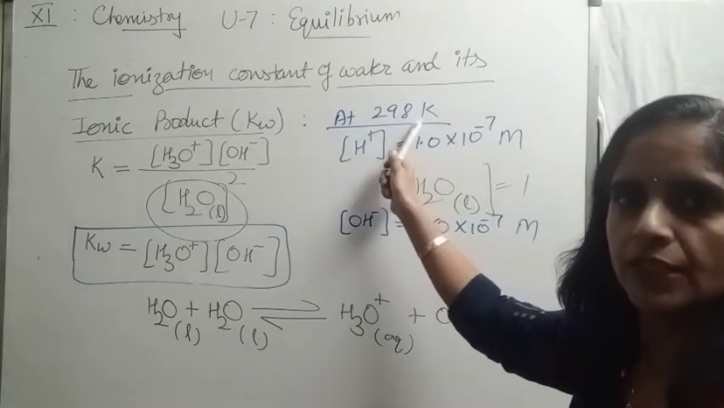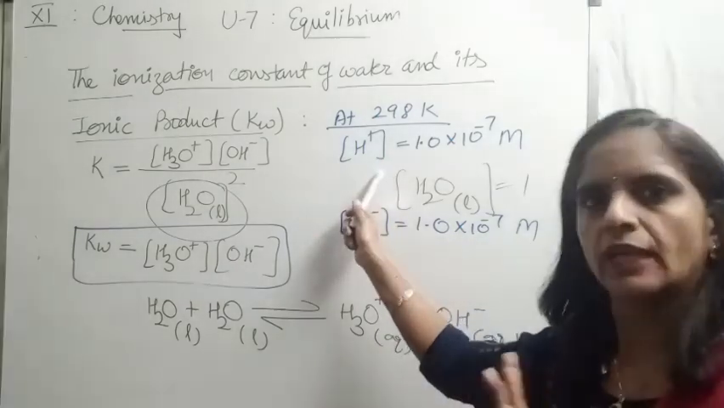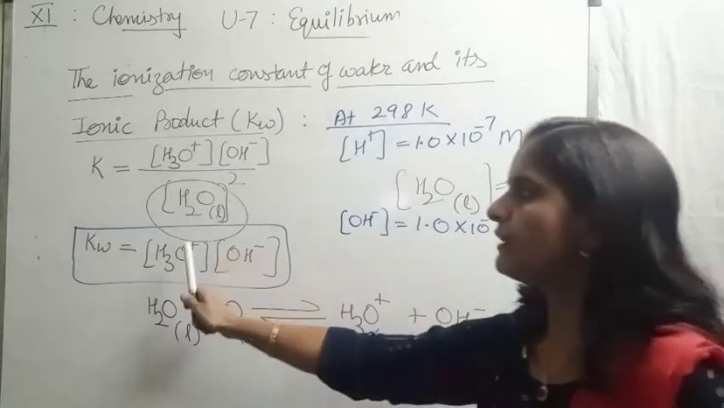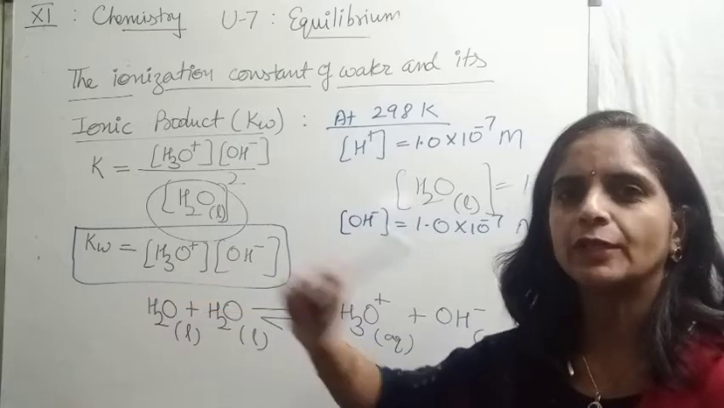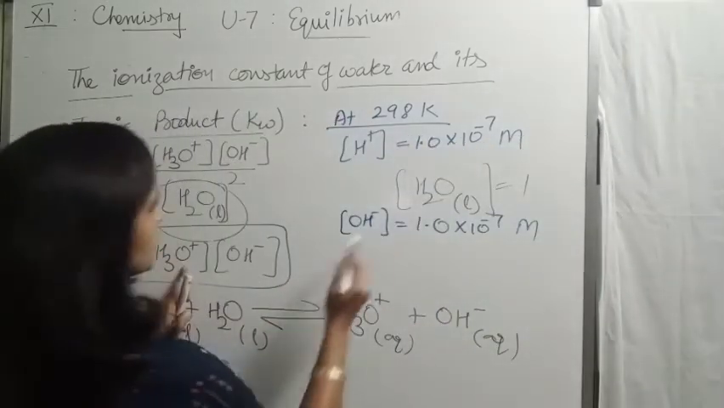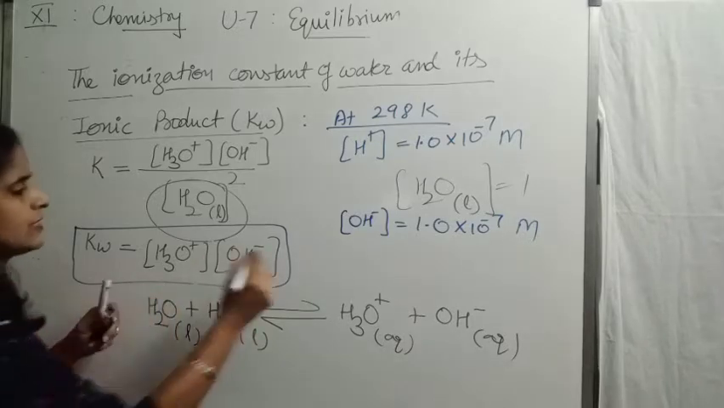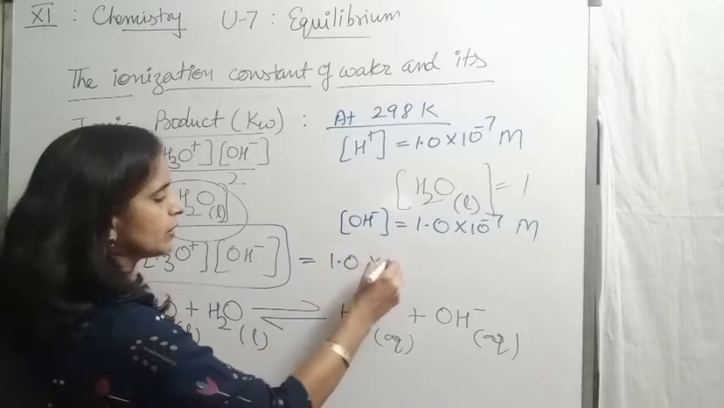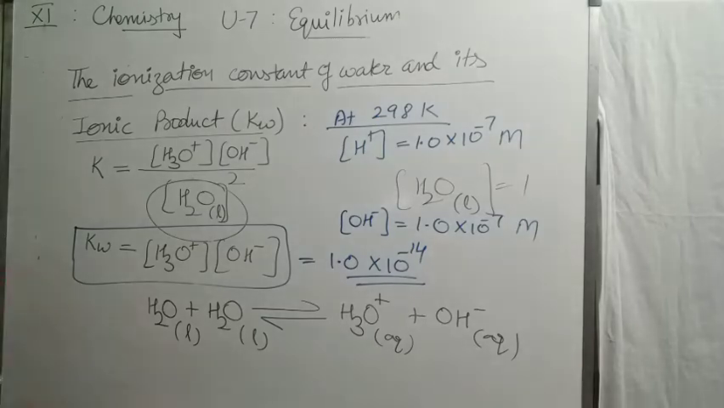So at this temperature, we know the value of hydrogen ion as well as hydroxyl ion, or hydrogen or hydronium, children, anything you can write now. You know? So when we substitute these two values here, we will get the value of the ionic product of water. So that is 1 into 10 to the power minus 7 multiplied by 1 into 10 to the power minus 7. So when we substitute this value for Kw, the answer comes 1.0 into 10 to the power minus 14. So this is the value of Kw at 298 Kelvin.